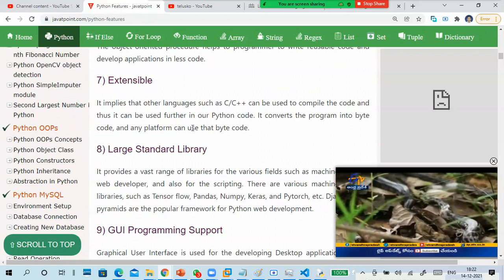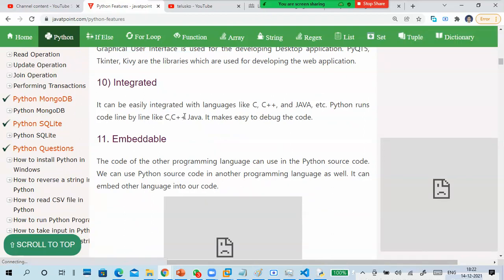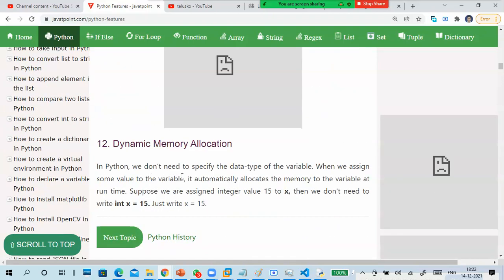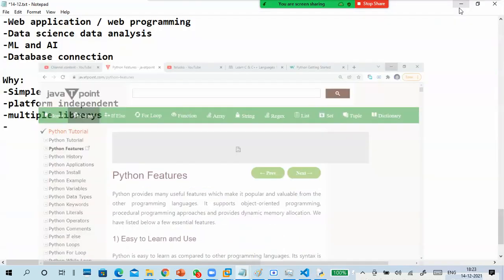Extensible, like you can write Python code in another programming language, like if you are doing some parallel code, you can write Python in between also. You can integrate Python into other programming languages, and it has wide support for different types of IDEs. Dynamic memory allocation is also there. So this is the main thing of your Python.